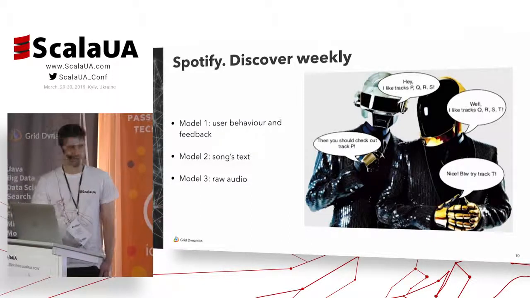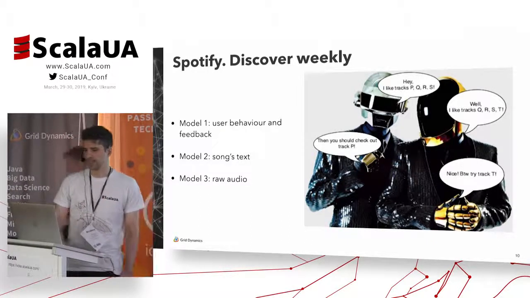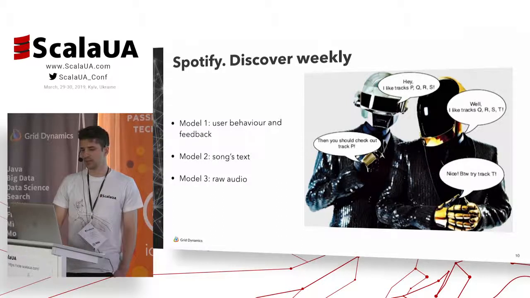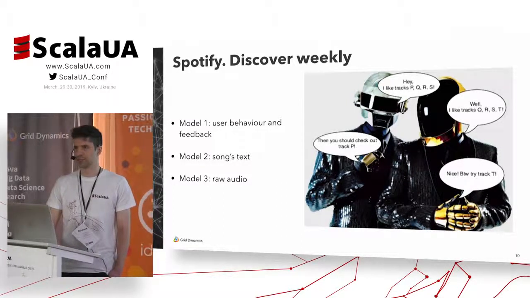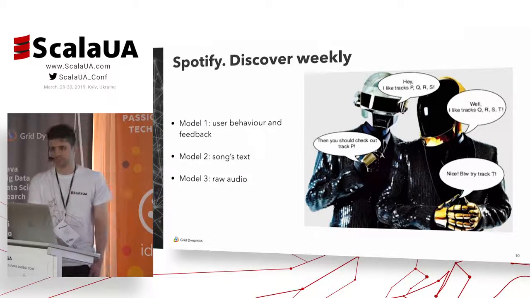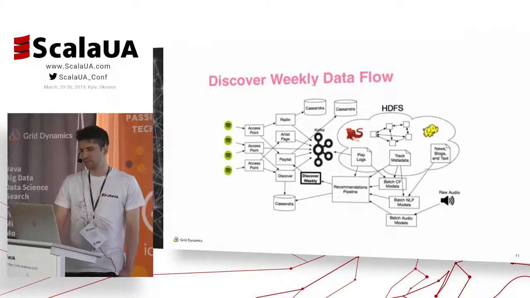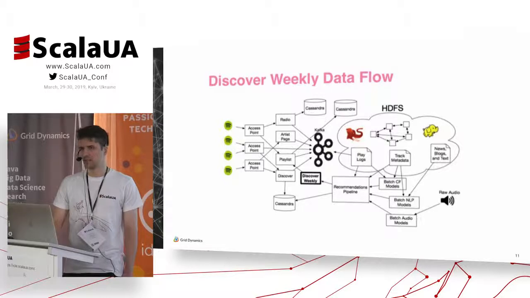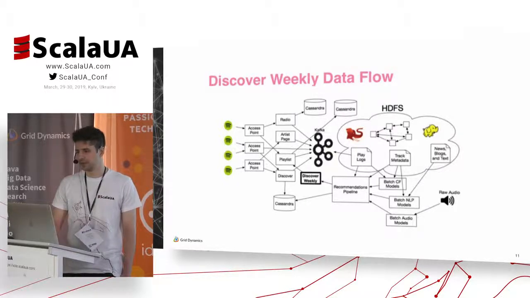This is the main idea of the first model. The second model analyzes song text with natural language processing techniques, and the third model analyzes raw audio with neural networks. This is approximately how it looks according to the information from the internet.